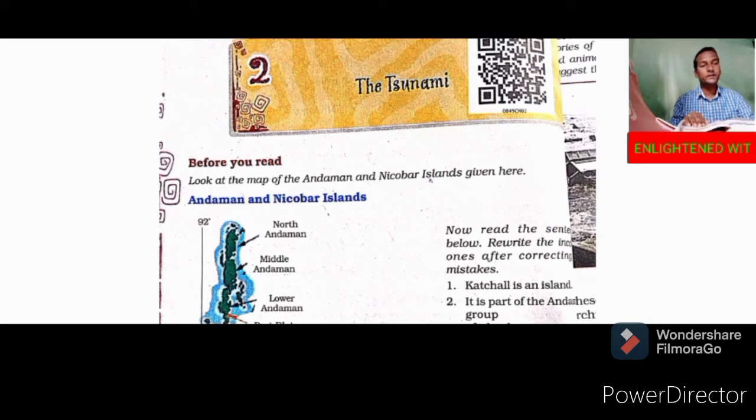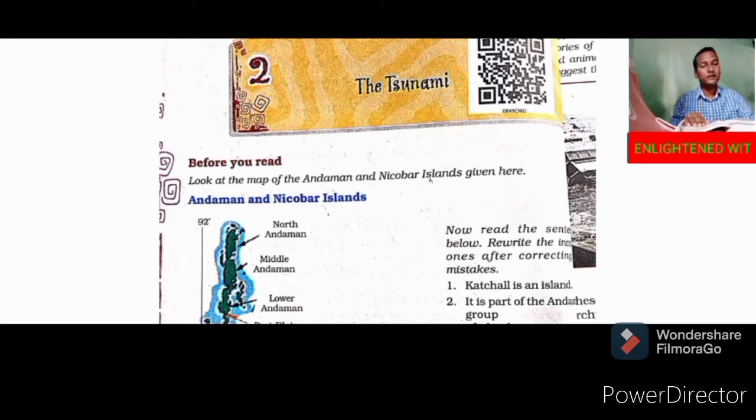On 26 December 2004, a tsunami hit Thailand, remember the name of the place, and parts of India such as the Andaman and Nicobar Islands and the Tamil Nadu coast. Here are some stories of courage and survival. So you have to remember the date, that is 26 December in 2004.